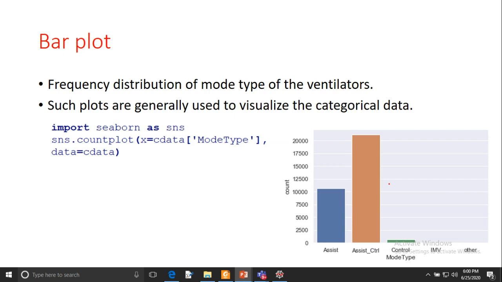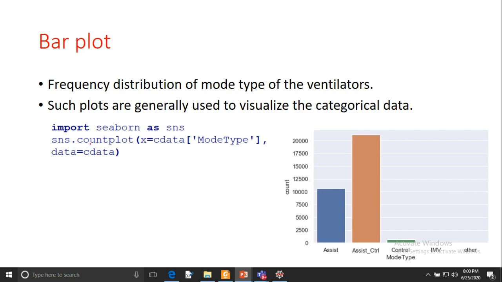Now the frequency bar plot. So if you want to see the frequency distribution of the mode type of the ventilators, because mode type is categorical data, you have to use a bar plot. If you use a histogram, it will not allow you to draw. Such plots are generally used to visualize categorical data.